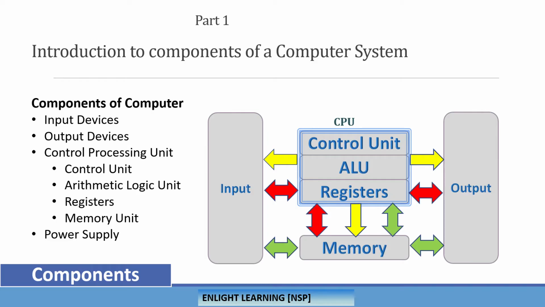And the CPU, the central processing unit, controls the operation of the computer, which is basically the brain of a computer. The CPU contains all three together: control unit, ALU, and registers.